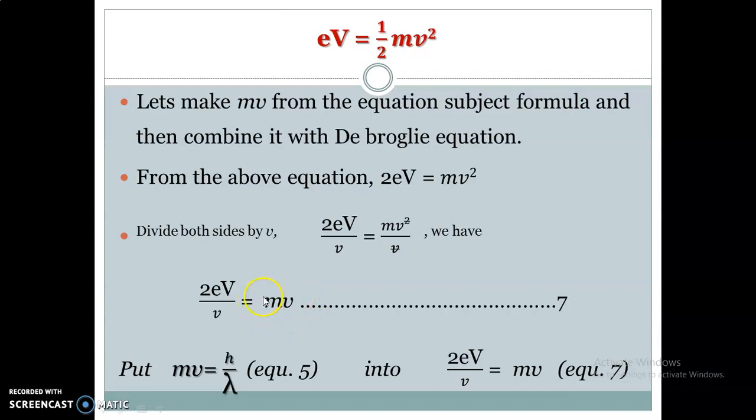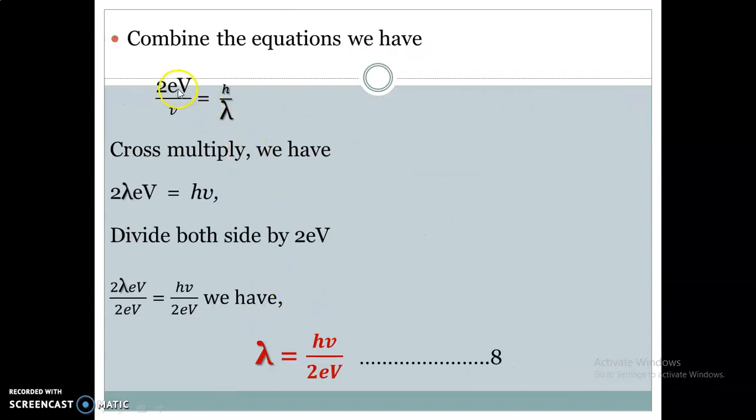We remove this mv and put what? h over lambda. Thus, we are going to have what? 2eV over v equals h over lambda. From here, if we cross multiply, we have that 2 lambda eV equal to what? hv. So if you cross multiply from here, this multiplies this, while this multiplies this, we have this here. Now let's divide both sides by 2eV.